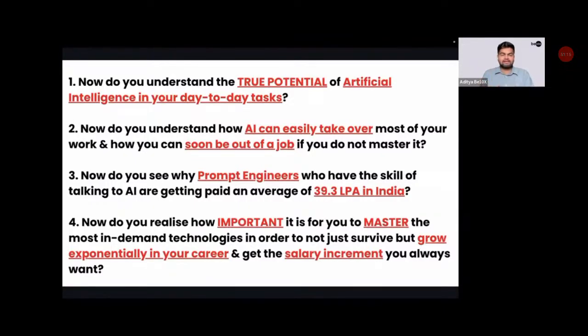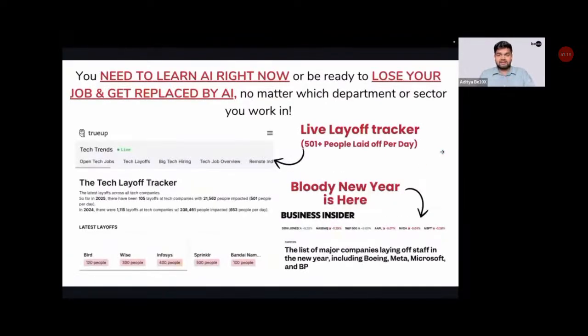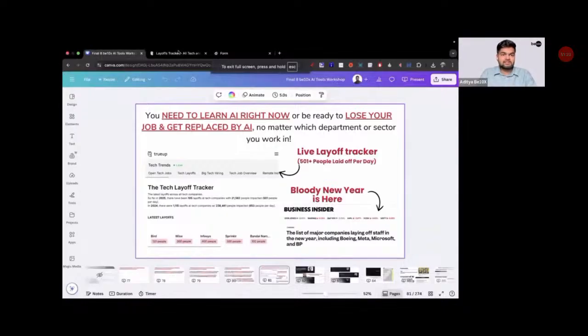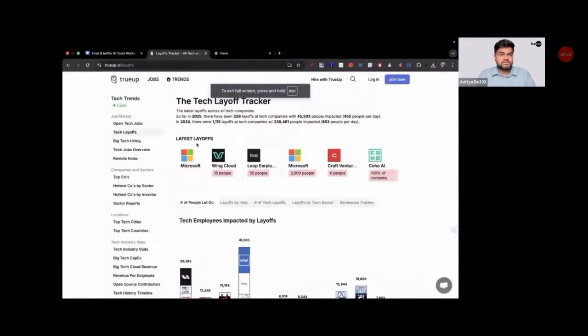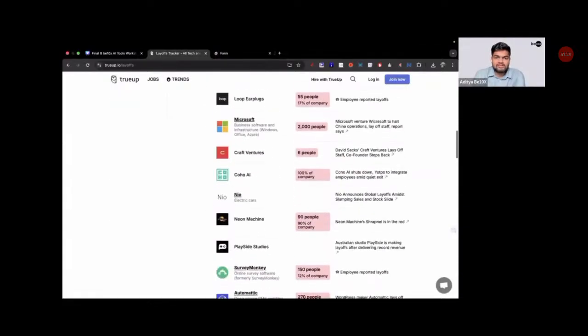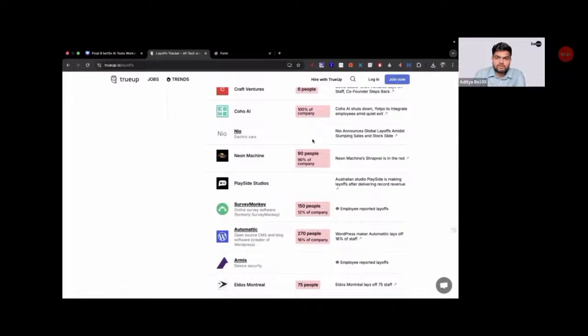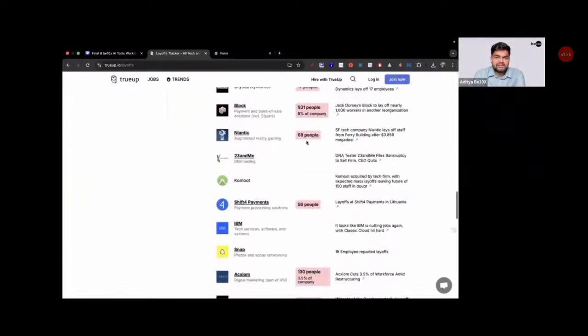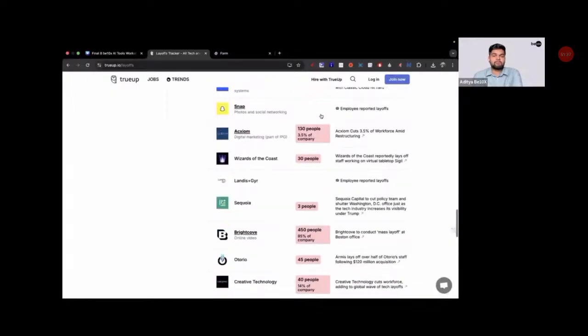Everything is starting anew. That is the new beginning of AI. We are seeing that right in front of us right now. People are getting laid off left, right, and center. There is a website called Layoff Tracker. We can see companies firing employees on an everyday basis. 2,000 employees, 100% of the company, 90% of the company, 300 employees, something like that. Block has fired 931 employees, something like that.